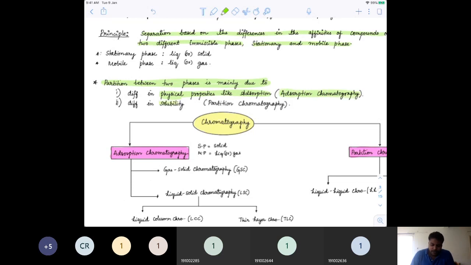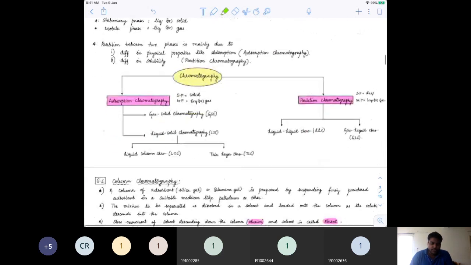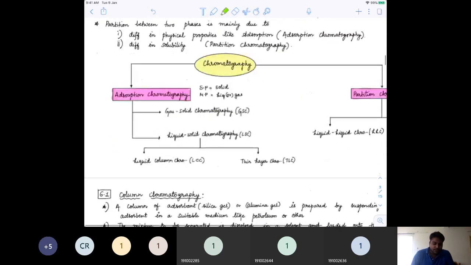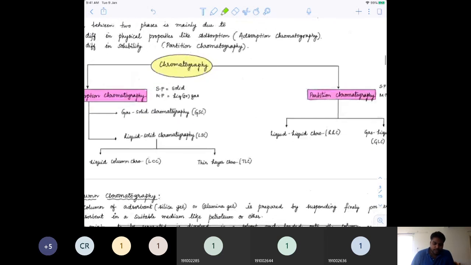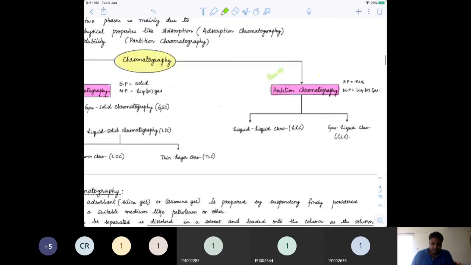If the solubility of the organic compounds is different, then you call it partition chromatography. So broadly, chromatography can be classified into two kinds: adsorption and partition chromatography.